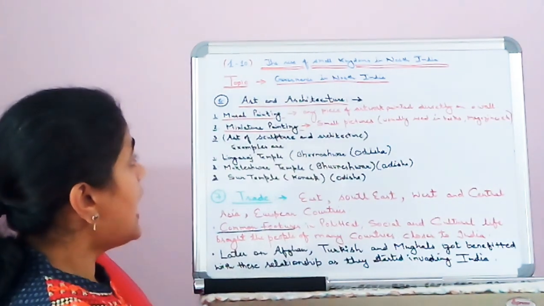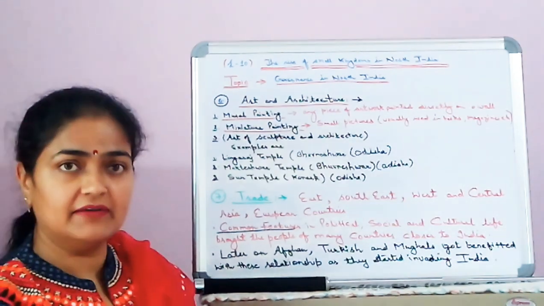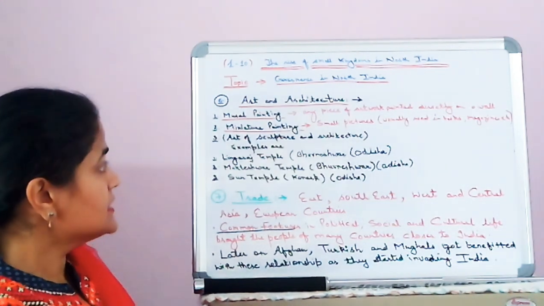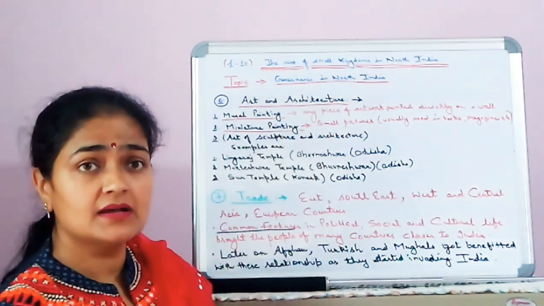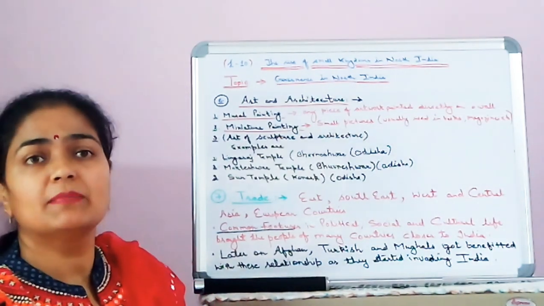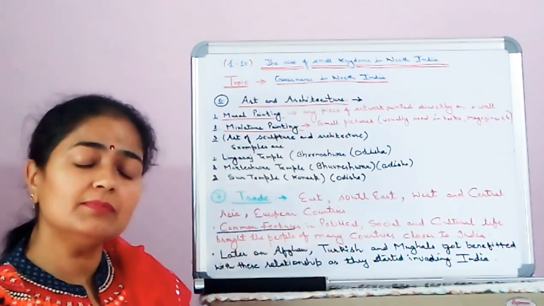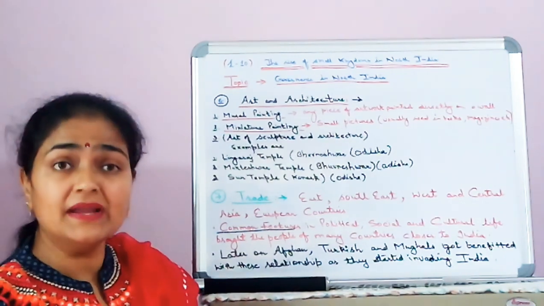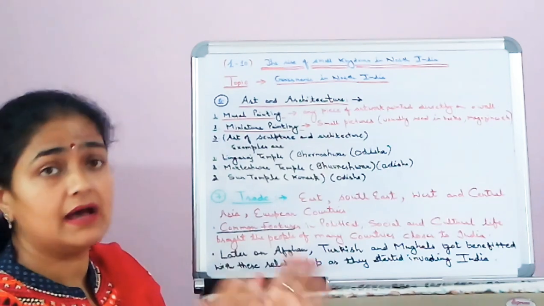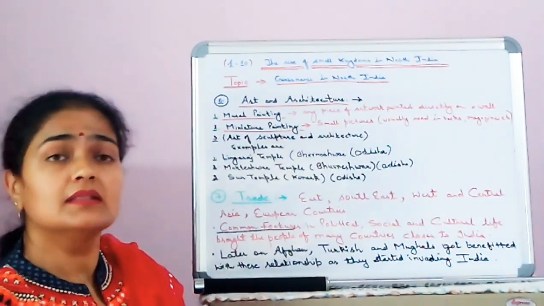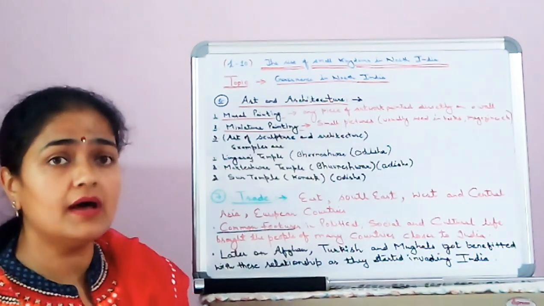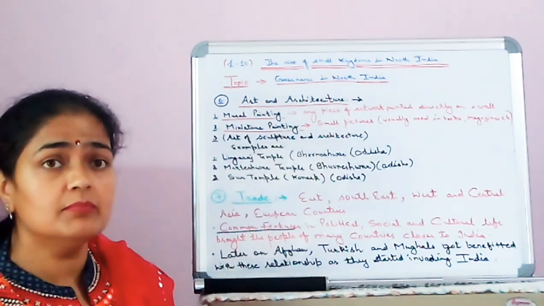Art and architecture was quite developed at that time, and mural painting was very famous. So what is mural painting? Mural painting is the painting that is directly done on the wall, or any piece of artwork that is directly painted or done on the walls is called mural painting.